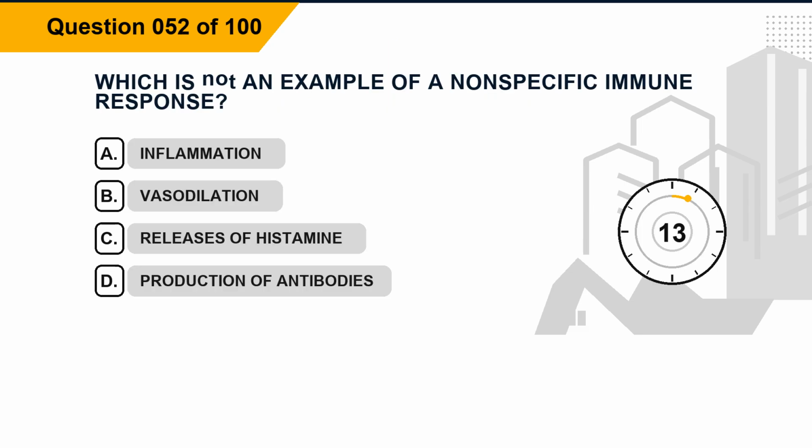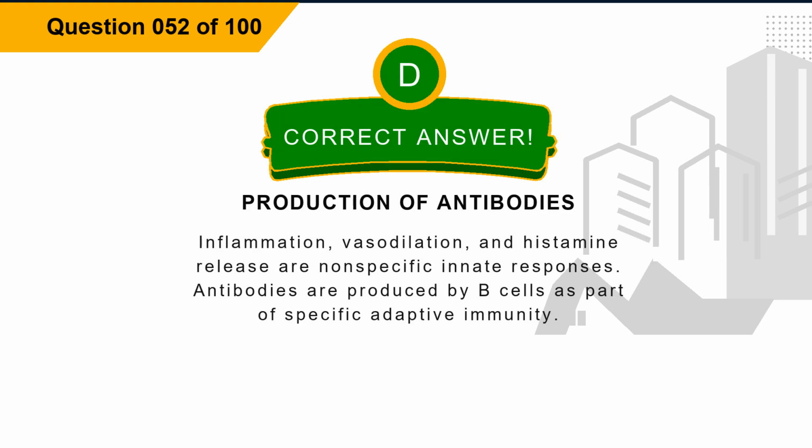Question 52. Which is not an example of a nonspecific immune response? Option A, inflammation. Option B, vasodilation. Option C, releases of histamine. Option D, production of antibodies. The correct answer is option D, production of antibodies. Explanation: inflammation, vasodilation, and histamine release are nonspecific innate responses. Antibodies are produced by B cells as part of specific adaptive immunity.